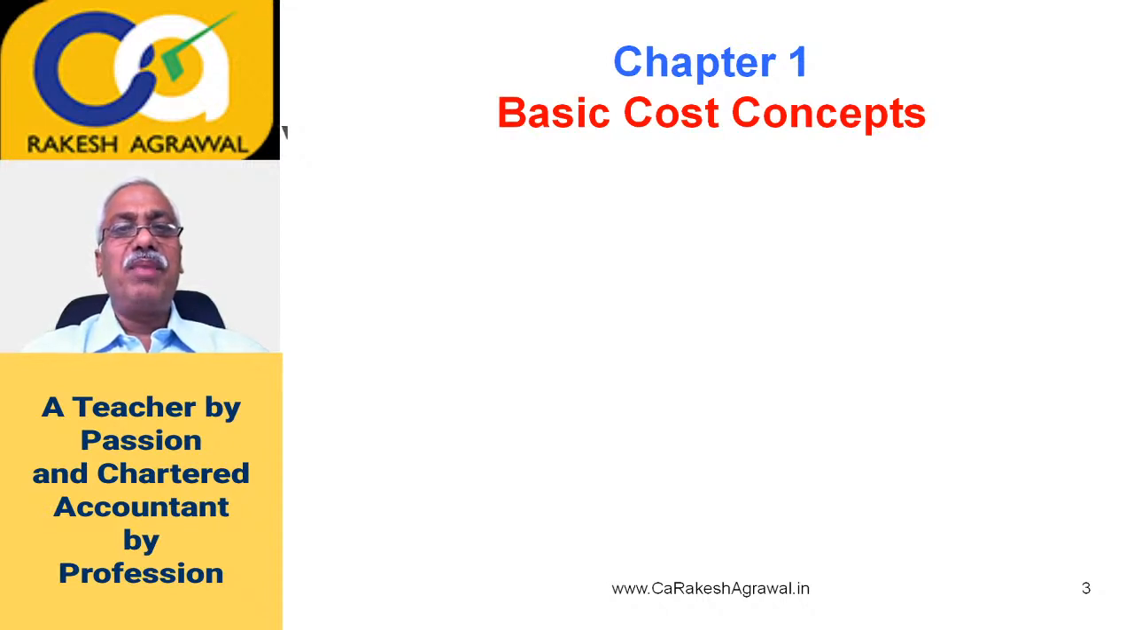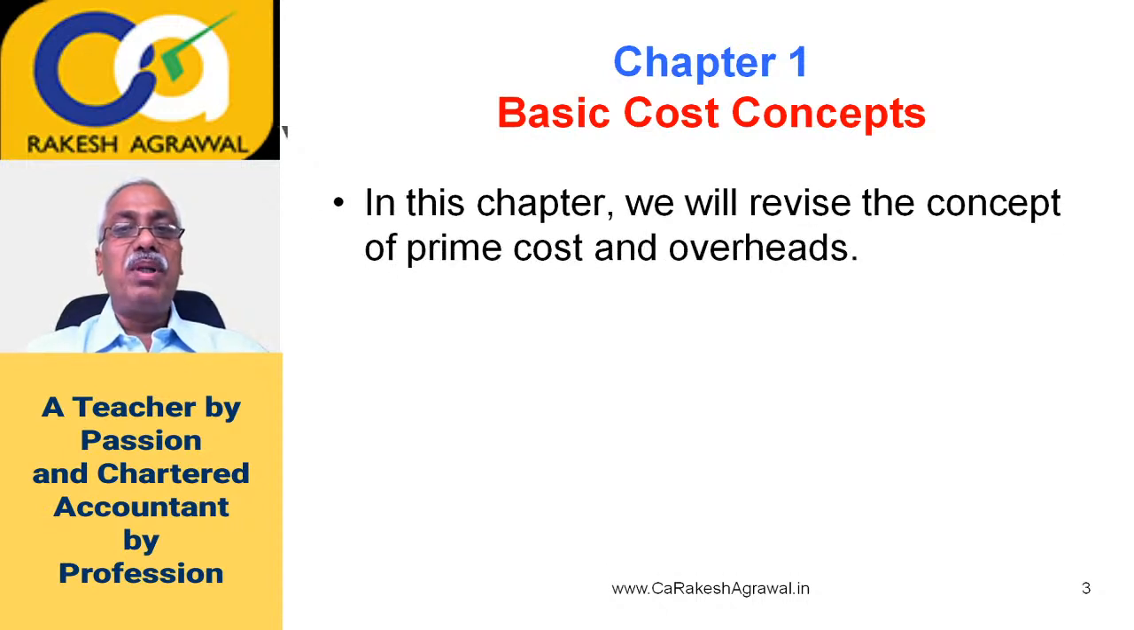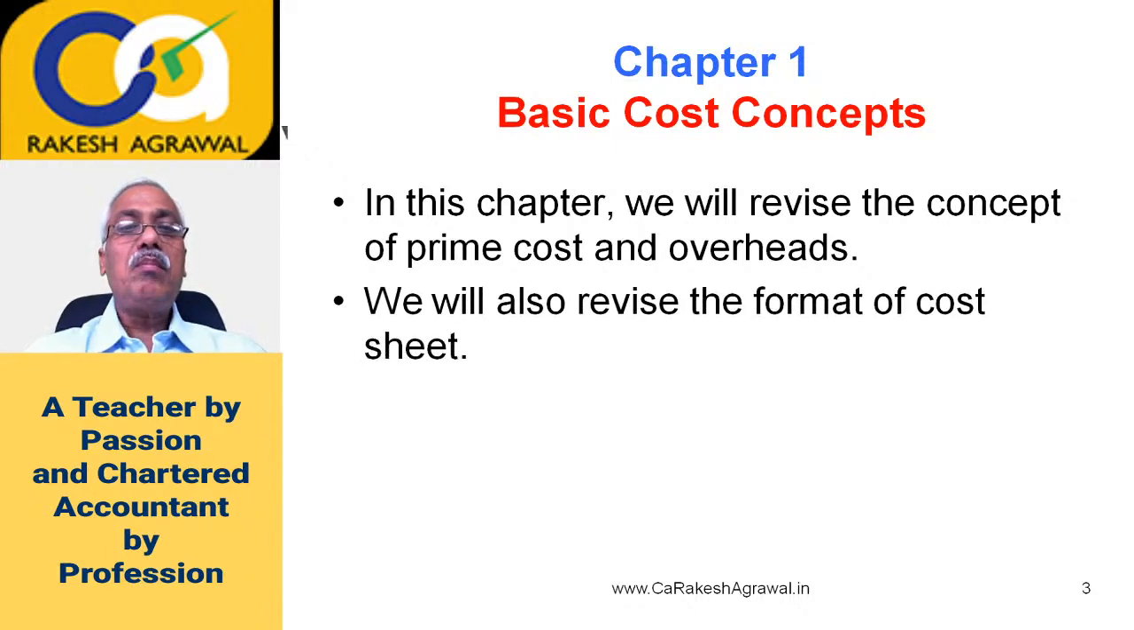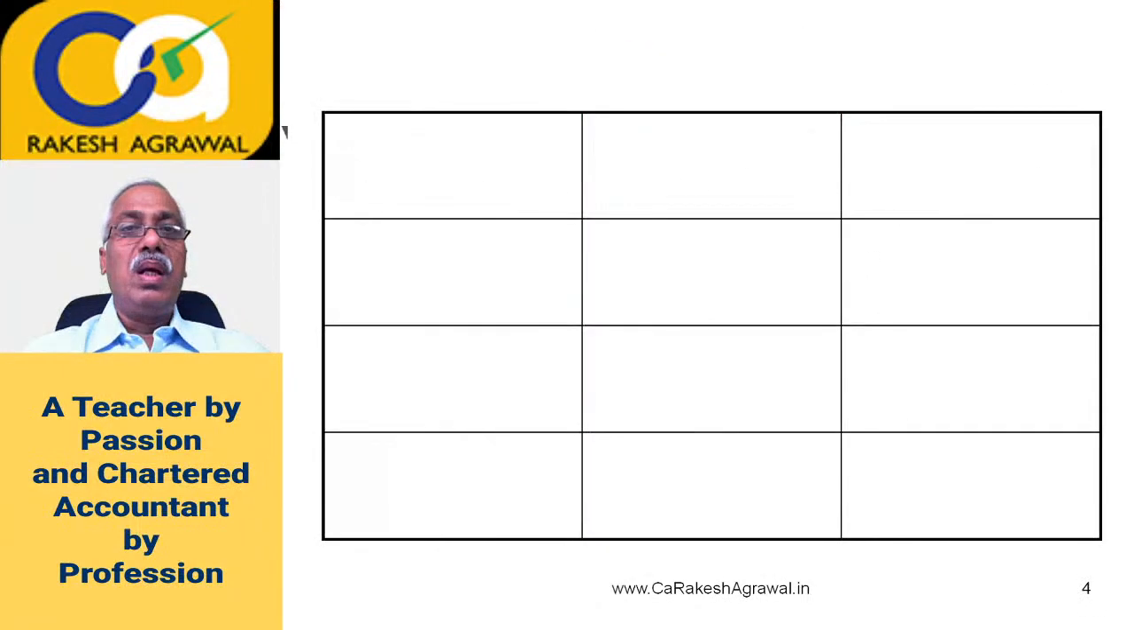Some of you may remember we had discussed cost is the monetary value of all sacrifices made to achieve an objective. And then those sacrifices were also called as elements of cost, and we had divided the cost into 3 elements. So in this chapter we will revise the concepts of prime cost and overheads. We will also revise the format of cost sheet in this chapter. Let's begin.